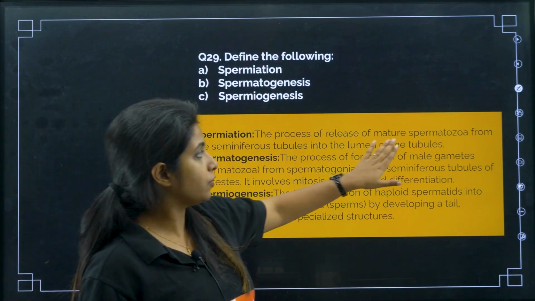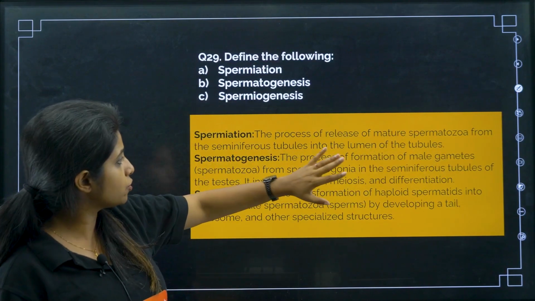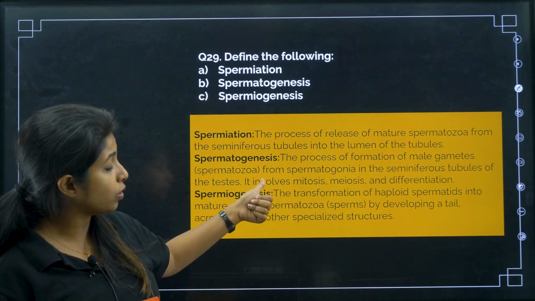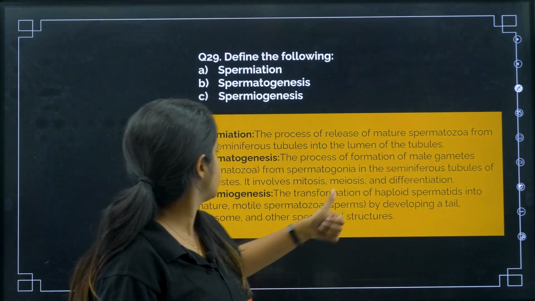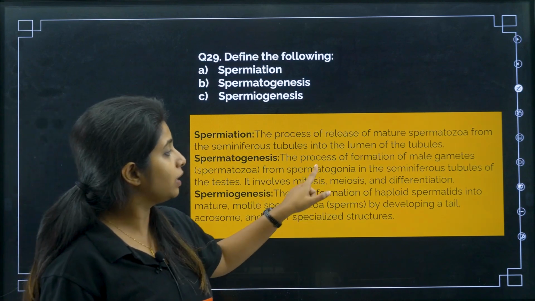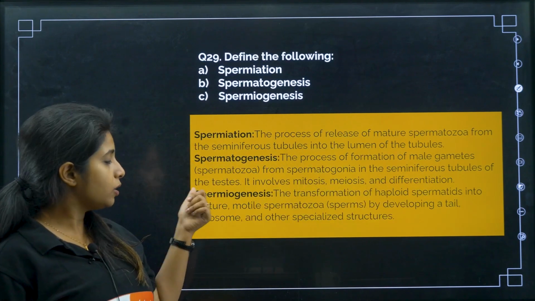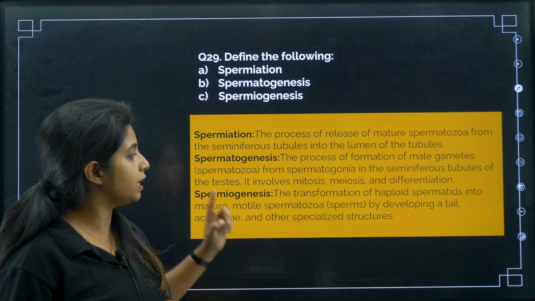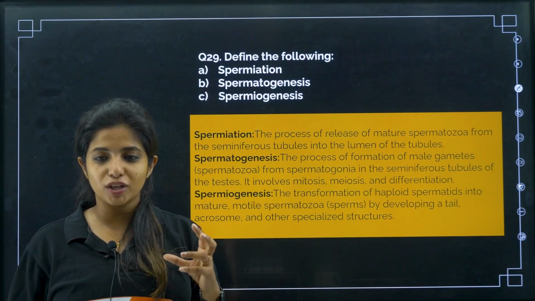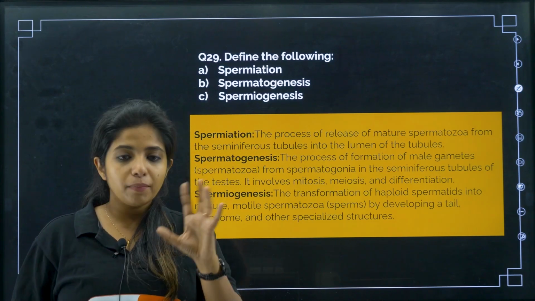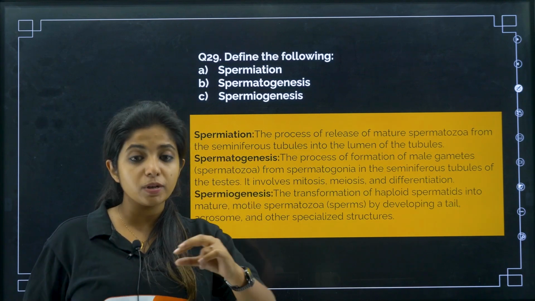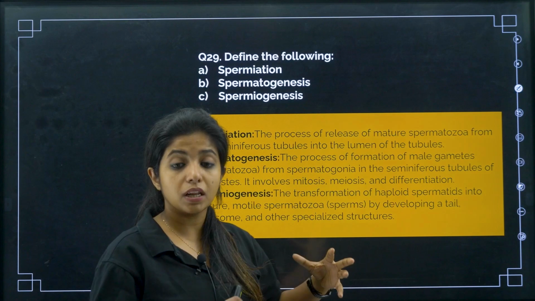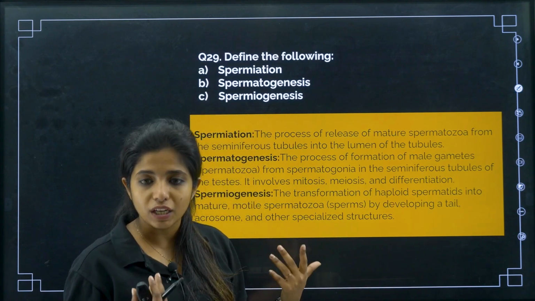So spermiation is the process of release of mature spermatozoa from the seminiferous tubules into the lumen of the tubules. Now spermatogenesis is the process of formation of male gametes, spermatozoa, from spermatogonia in the seminiferous tubules of the testis. It involves mitosis, meiosis and differentiation. Spermiogenesis is the transformation of haploid spermatids into mature motile spermatozoa. So spermatids are round things, but sperms have an elongated tail. So they have to form the tail and everything. This process is spermiogenesis.